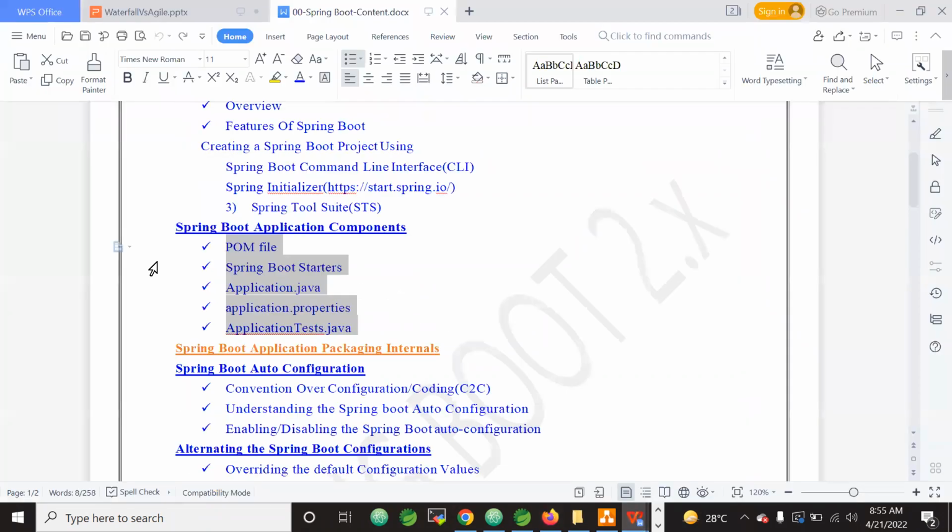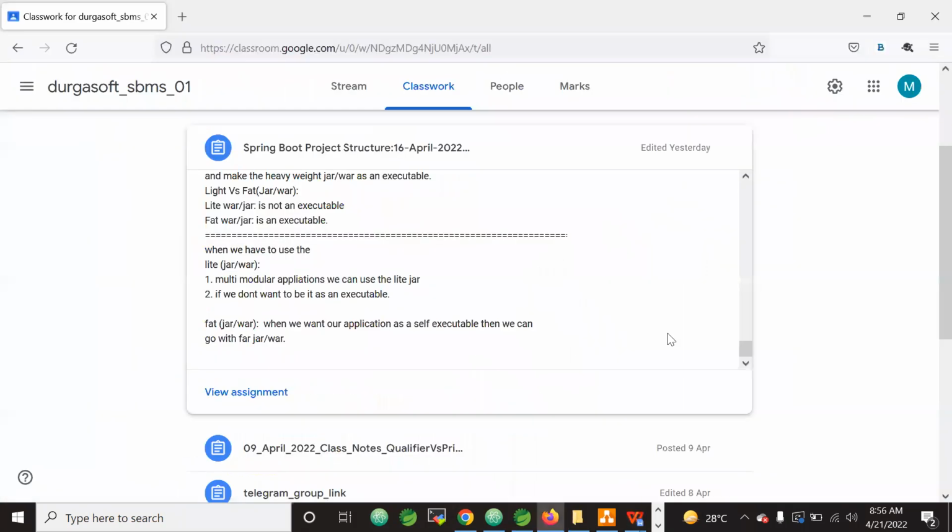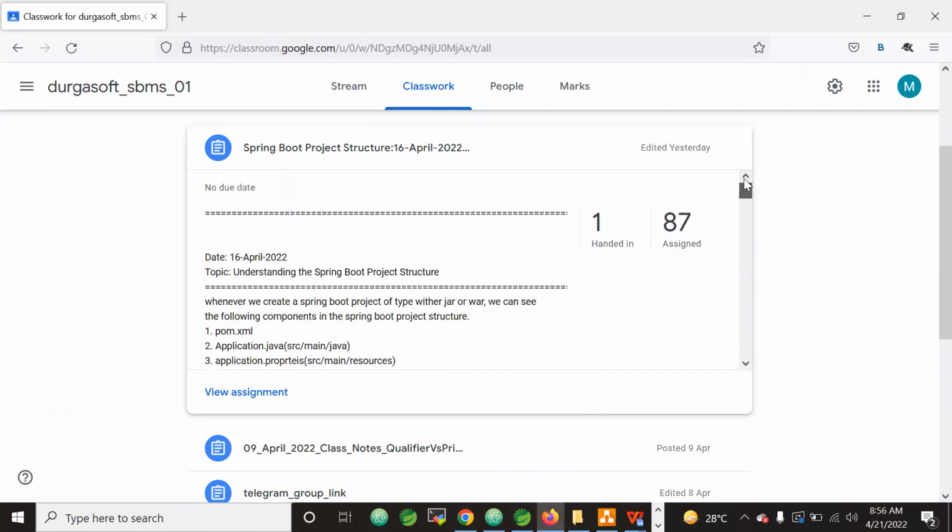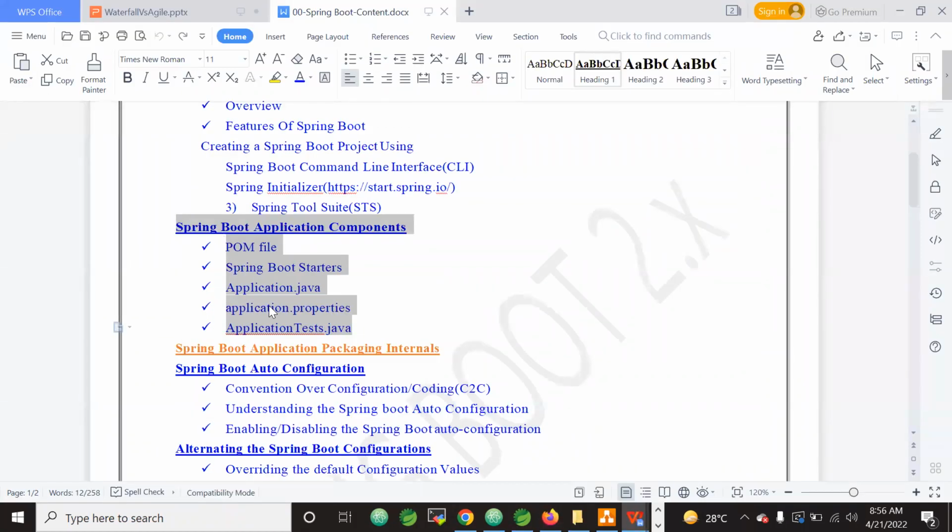When you see the course content, there is a lot of meaning behind it, which exactly suits your industry needs, meaning industry standards. For example, you are attending an interview. Whatever questions the interviewer will ask, those questions definitely will come from this section. How deep we need to cover this section, I'm just showcasing to you, so that you will be in the mindset of learning in depth. That is the reason I'm just going through it.